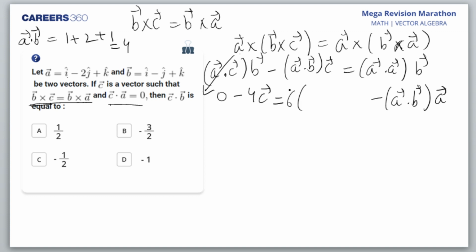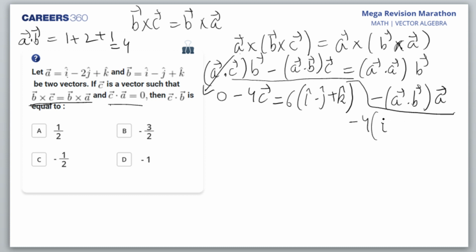And B vector, I can write it. That is I minus J plus K. Am I right? And minus A dot B, A dot B is again 4. So minus 4 A. A is what? I'll write A. I minus 2J plus K. Am I right?